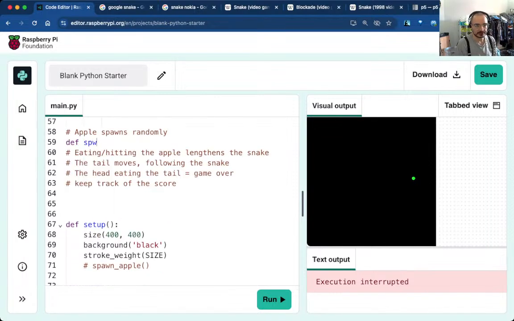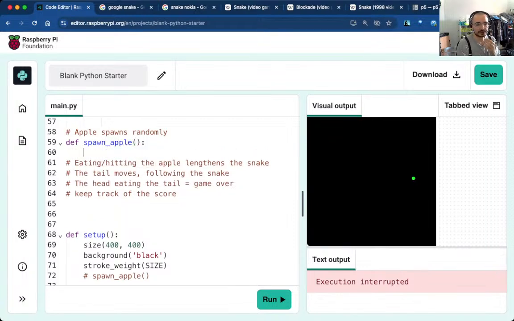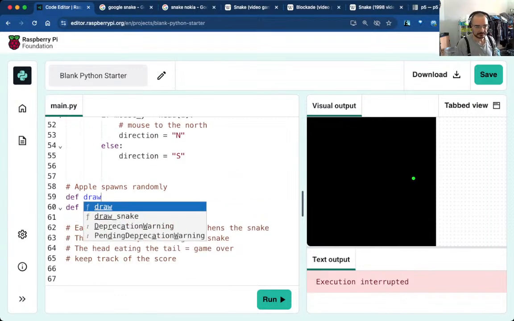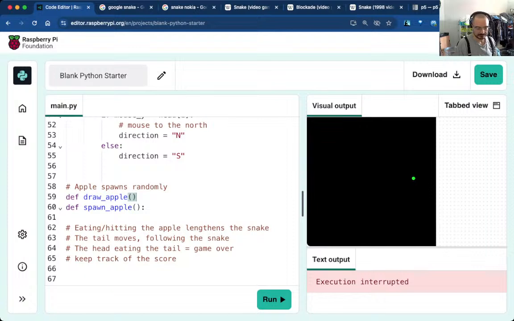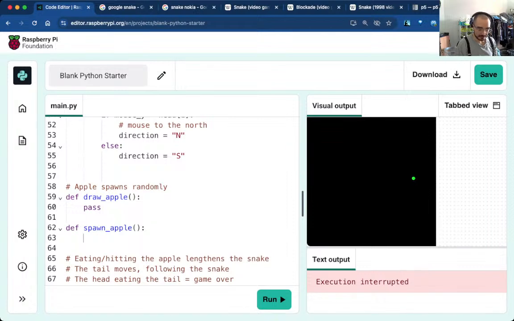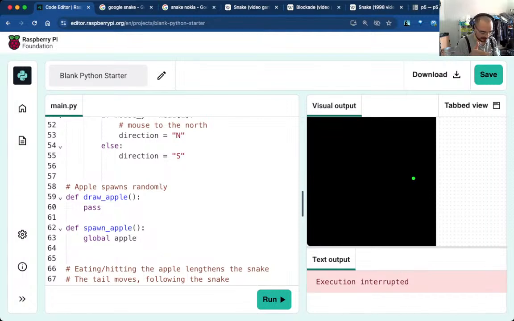Def spawn underscore apple. So the apple, we're going to need a draw apple as well. Okay, to spawn the apple, I'm creating a variable onto the global scope, so I need to make the variable global, global apple. And apple is as the coordinate, so it's equal to.